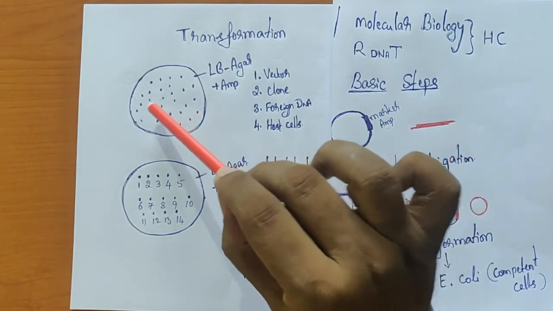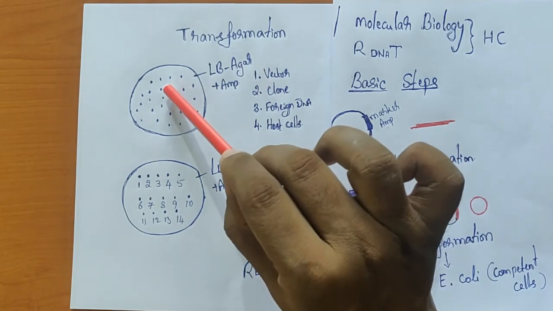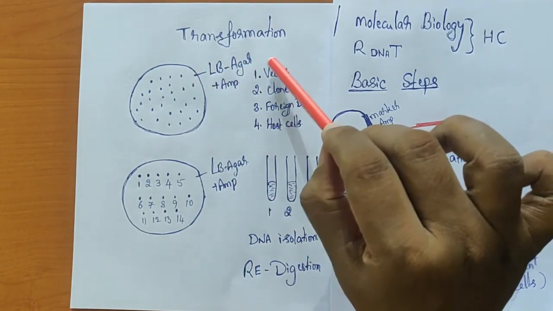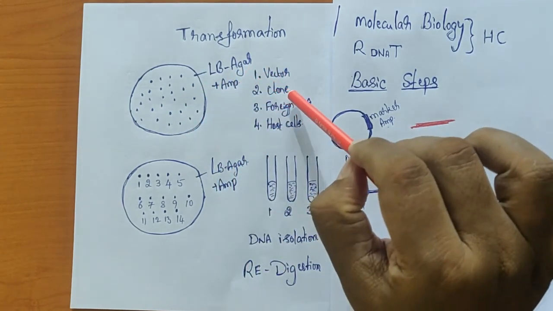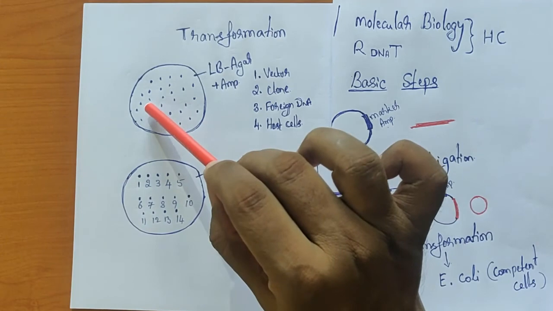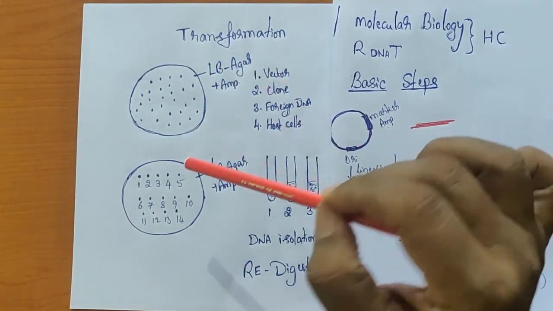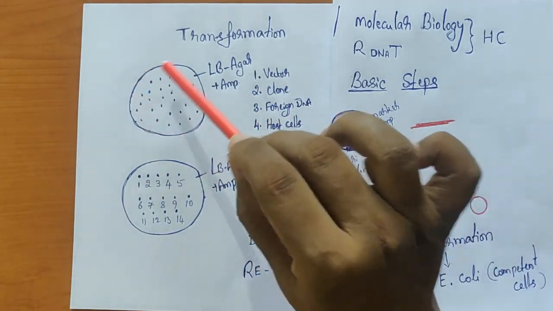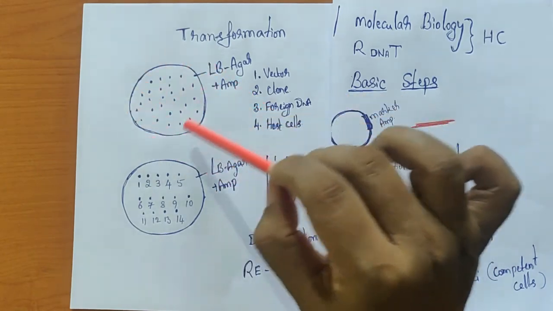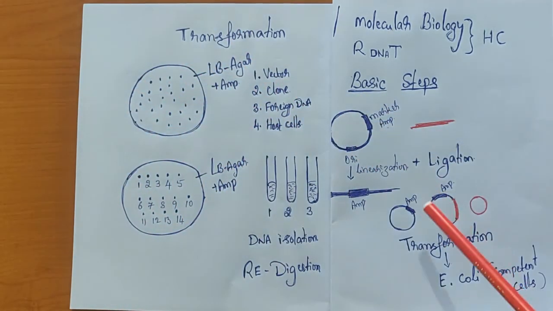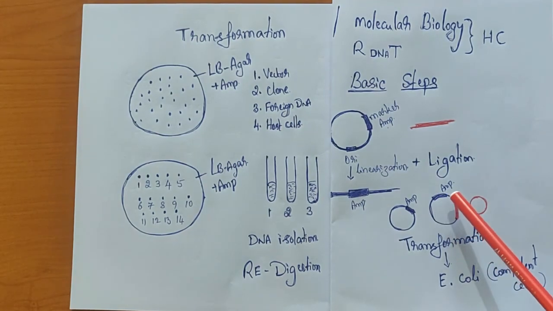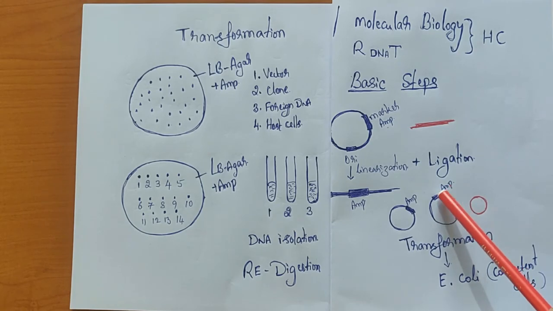Now in these colonies, how do we know that a single colony has got the vector, this colony has got the clone, this colony has got the foreign DNA, or this is a bacteria that does not contain any of those things? That is going to be very difficult. Here it is going to be random. So because of this, I told you we are going to use a selection marker. That is going to be the ampicillin resistant gene.